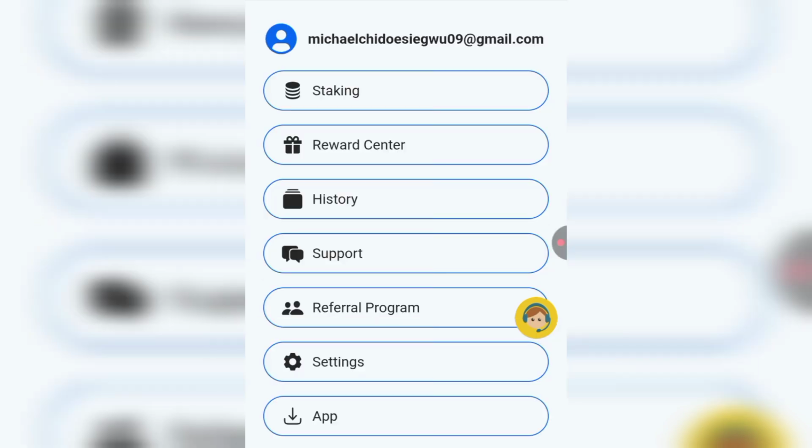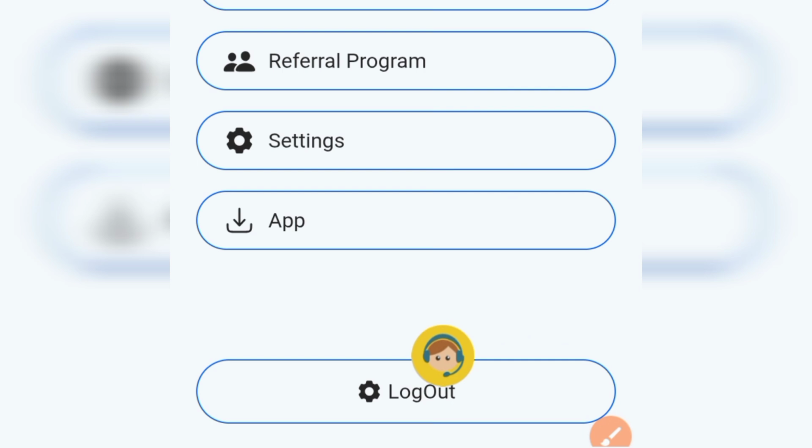If you click on this section that's written app, you'll be able to download their mobile app if you don't find it comfortable using their official website. If you click on this logout button right here, you'll be able to log out from the platform.